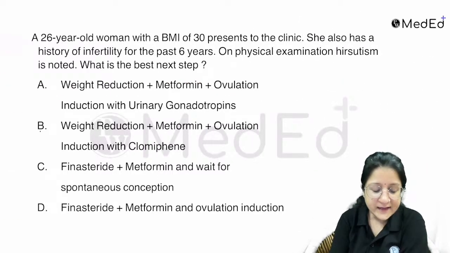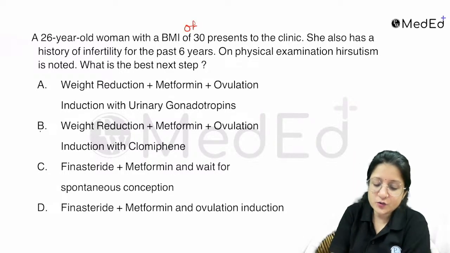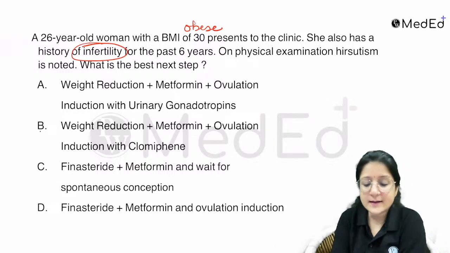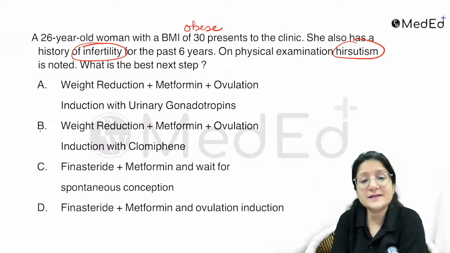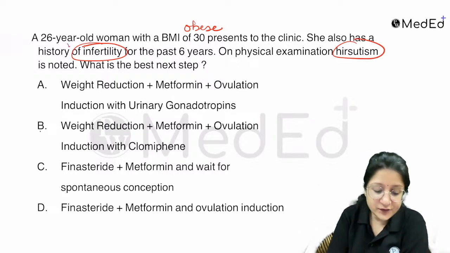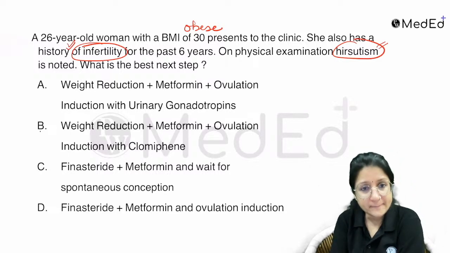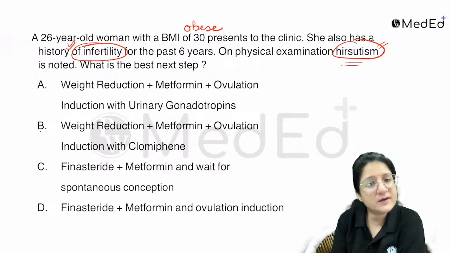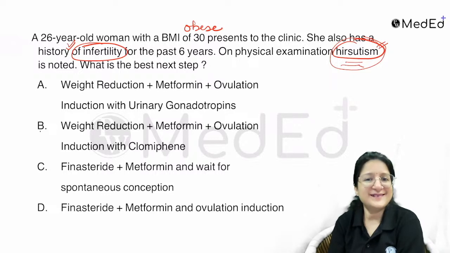Okay. Next question. A 26-year-old woman with a BMI of 30, that means she's obese, presents to the clinic. She also has a history of infertility for the past 6 years. On physical examination, hirsutism is noted. What is the best next step? So she has infertility that has to be dealt with. She has some mild hirsutism. What can be done? Unfortunately, the drugs that are used for hirsutism cannot be used while she is trying to get pregnant.